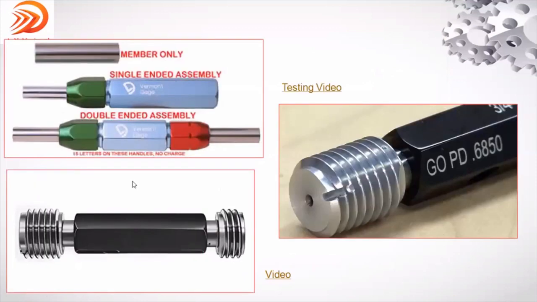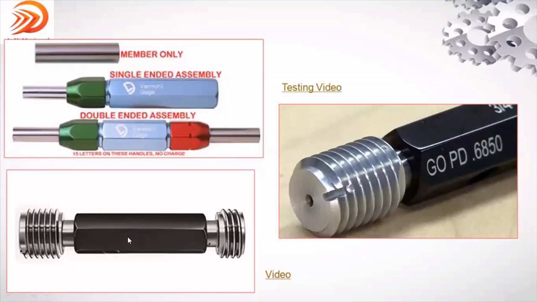See, these are the different varieties or subtypes of plug gauges. This is just the member, the one which is going to enter or not enter, which represents the size. This is single-ended. In some organizations, they use two gauges also. One is green, which means it is the go, it has to enter. See here it is a double-ended assembly, green and red. One has to enter, one should not enter. This is a plain double-ended plug gauge. This is a plain single-ended plug gauge to check the hole.